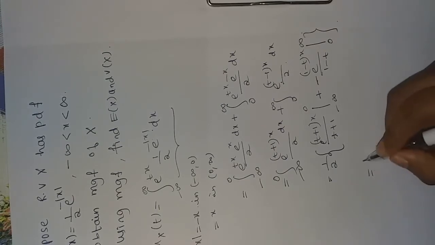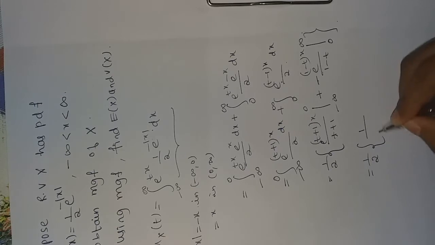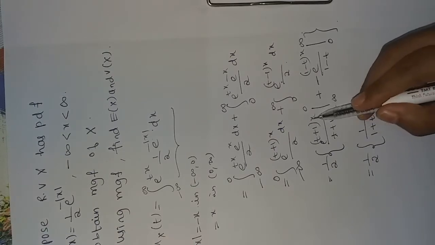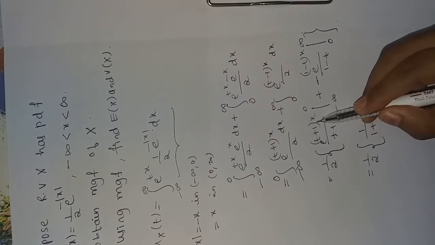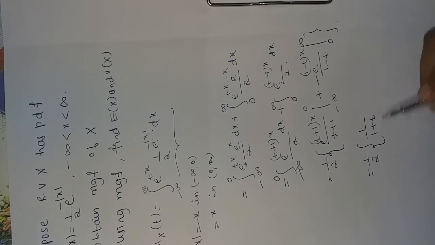On applying the limit, we get 1 upon 1 plus t, because on applying the upper limit in place of x, e power minus infinity, that will be 0. So 1 upon 1 plus t, and here